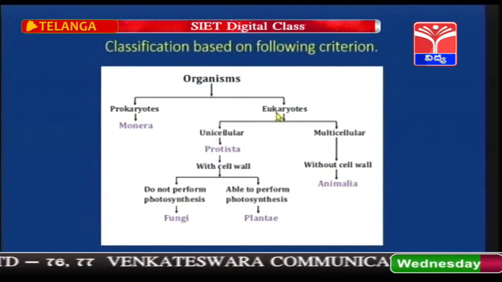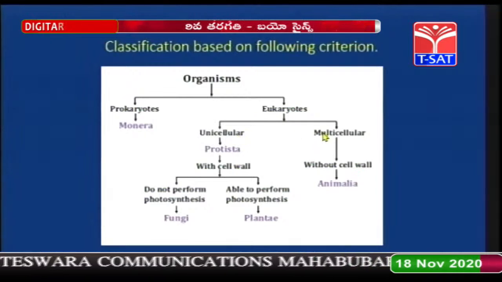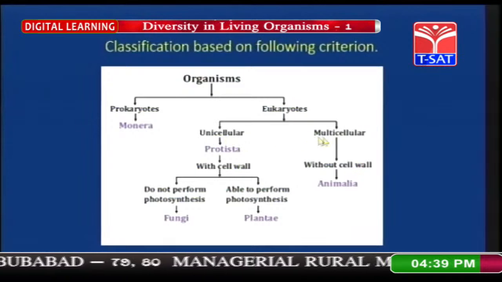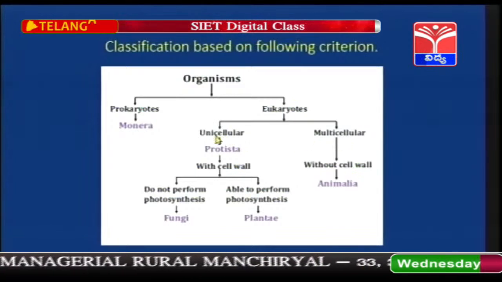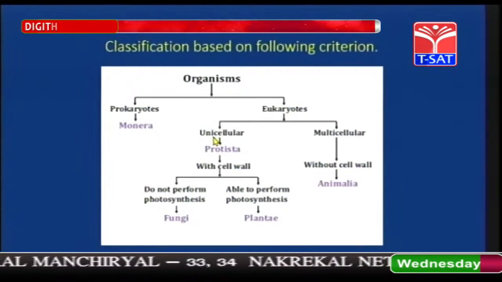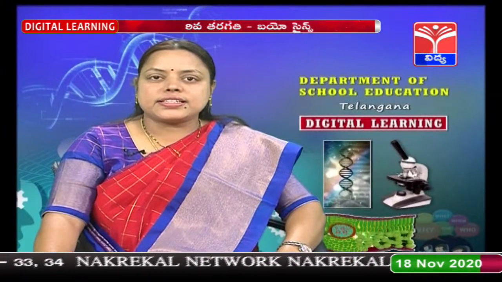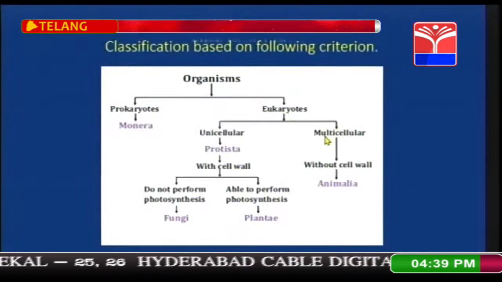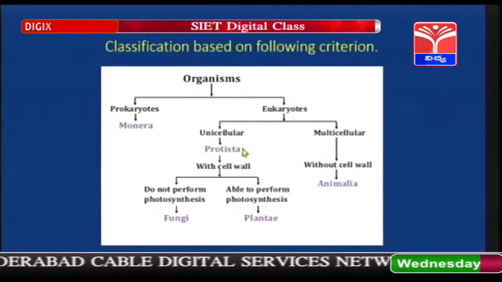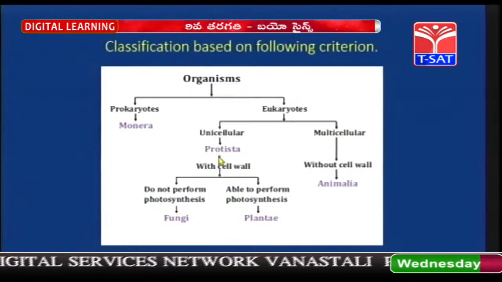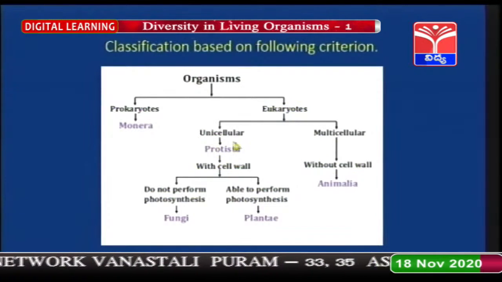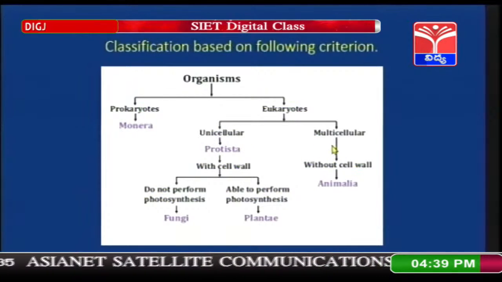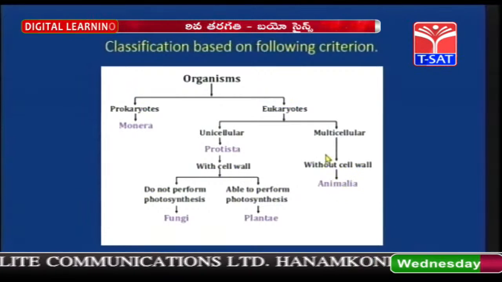So children, in eukaryotes we have 2 other types of cells, that is the second criterion: unicellular organisms and multicellular organisms. As you all know children, because we studied in our lower classes also, unicellular organism means single-celled organisms. Multicellular organism means many-celled organisms. So Protista comes under unicellular organisms, whereas in multicellular organisms, animals are considered.